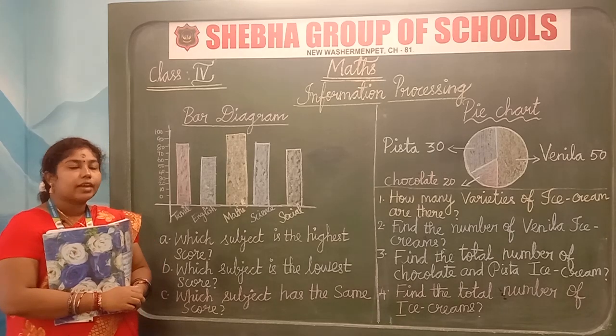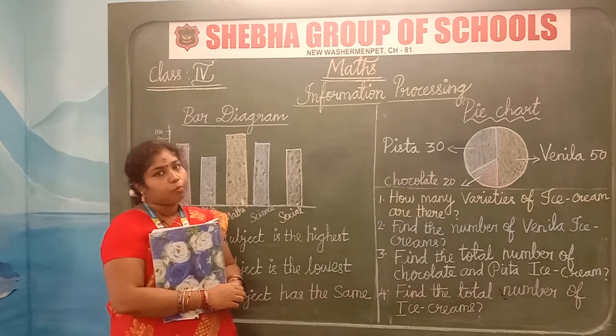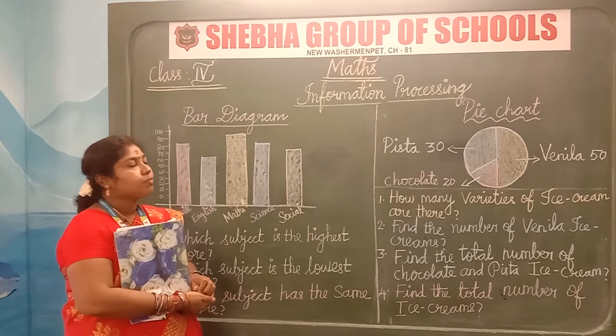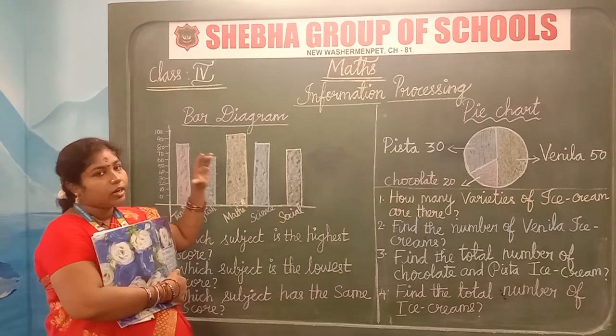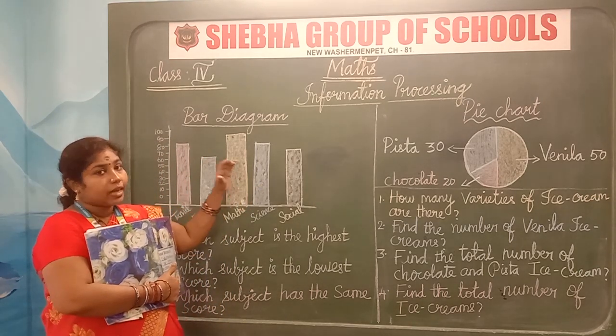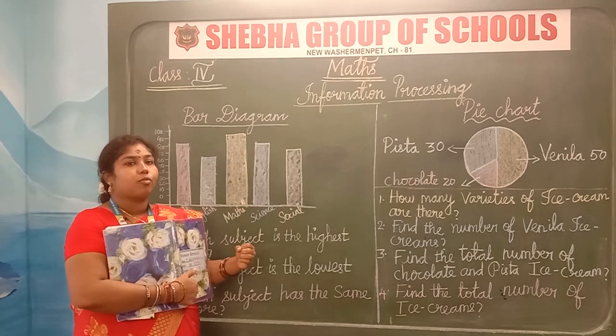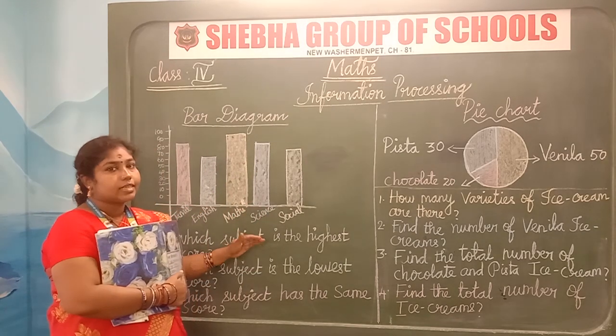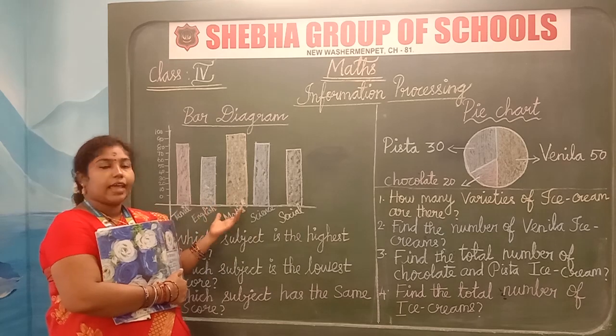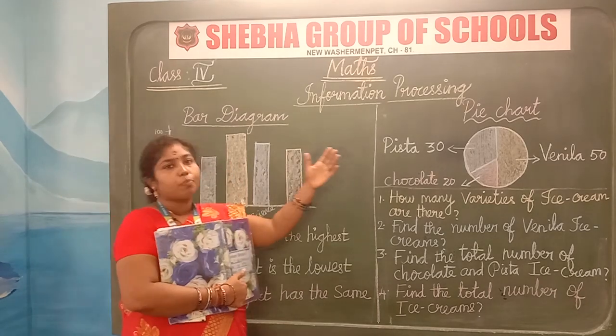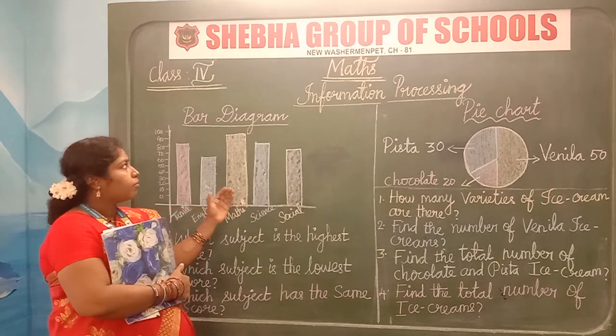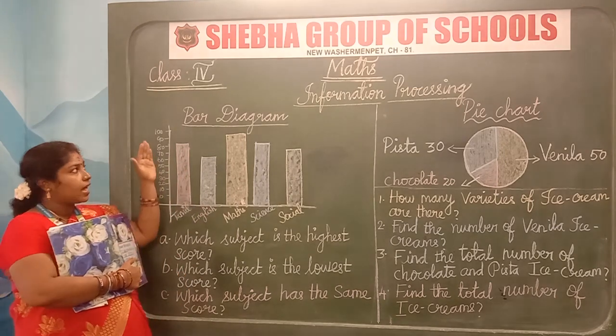Children, our next topic is information processing. Information processing na enna, நம்மளுக்கு ஒரு diagram கொடுத்துருவாங்க. From that diagram we are gathering information and going to answer the below questions. So that diagram may be a bar diagram or pie chart. A bar diagram has an x-axis and y-axis.